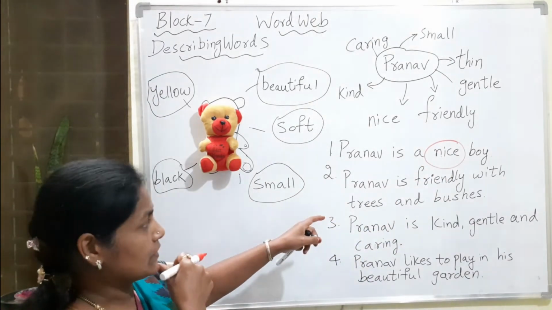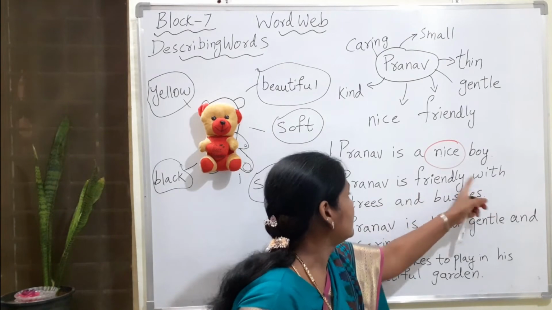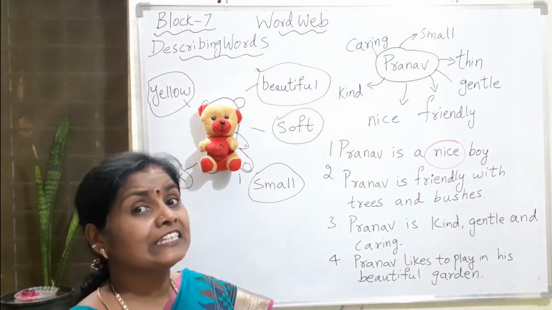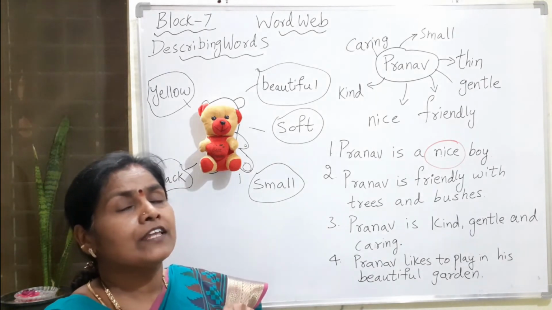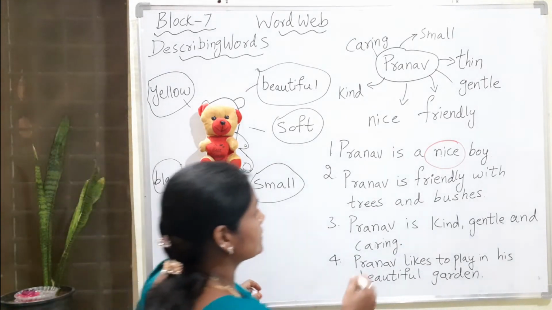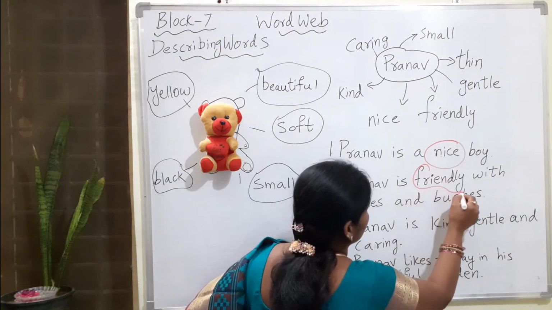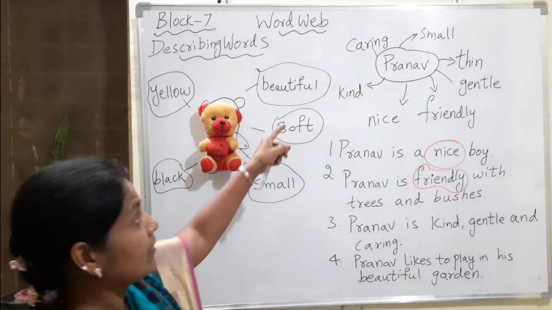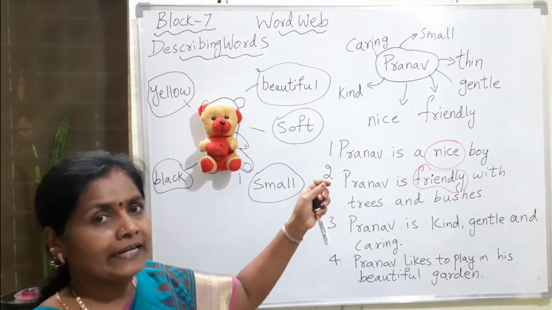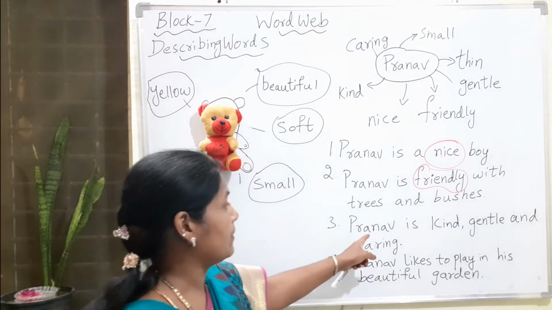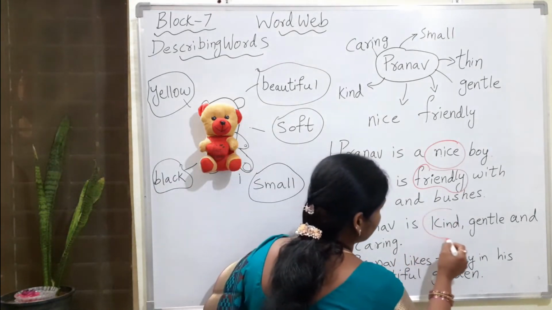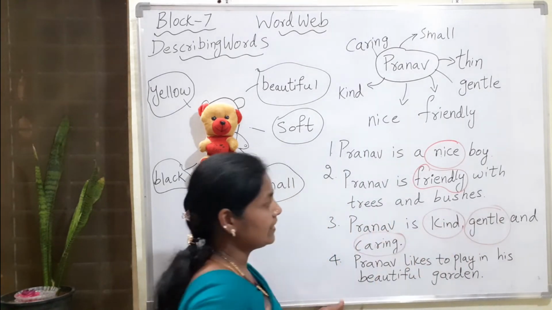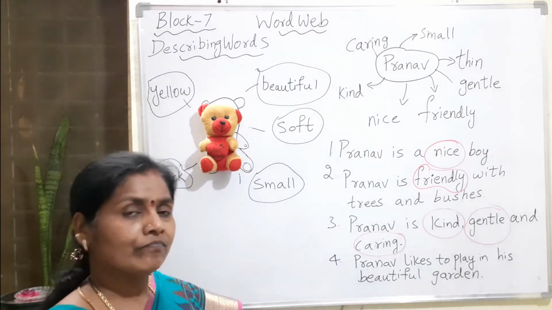Now the next one we will see. Pranav is friendly with trees and bushes. How does he behave with trees and bushes? He behaves in a very friendly manner. So what is the describing word here? That is friendly. Next one, here we have so many words, so I have made it into a single sentence. Pranav is kind, gentle and caring. These are also describing words.